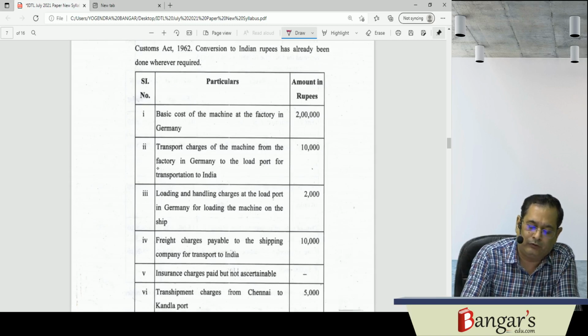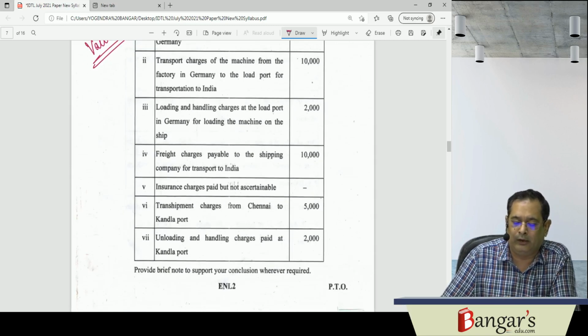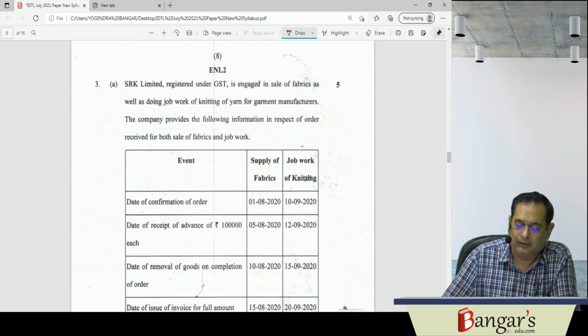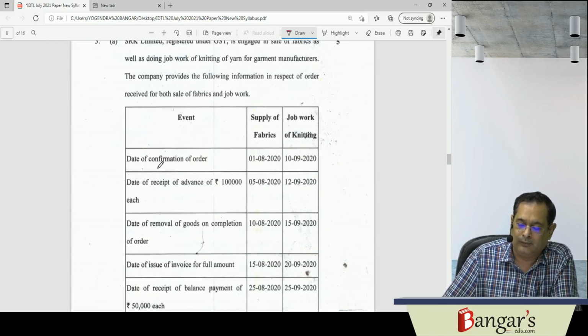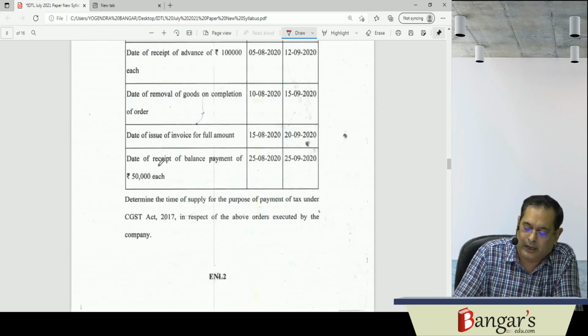Then this is a valuation question, which I have already told you that in customs, a valuation question comes. So this question is relating to valuation, and this type of question has already been asked in the examination earlier also. Then relating to question 3A, they are asking for determination of the time of supply.